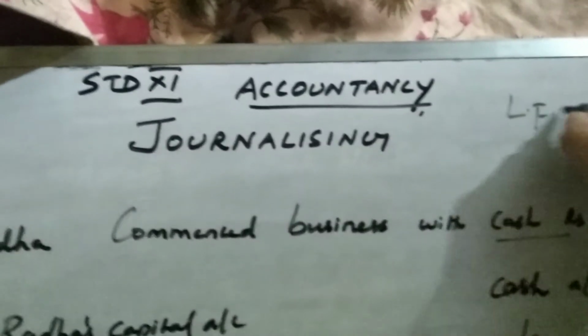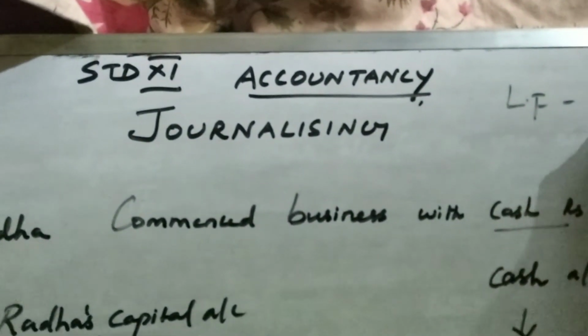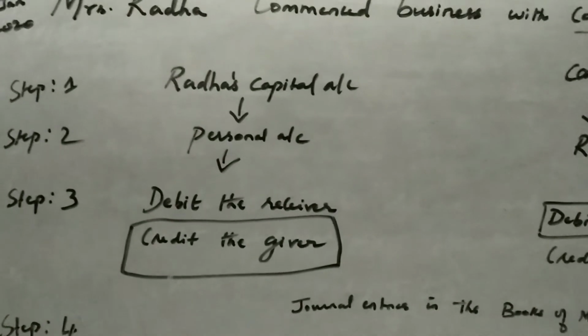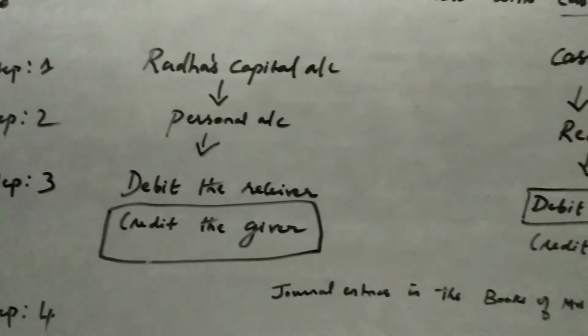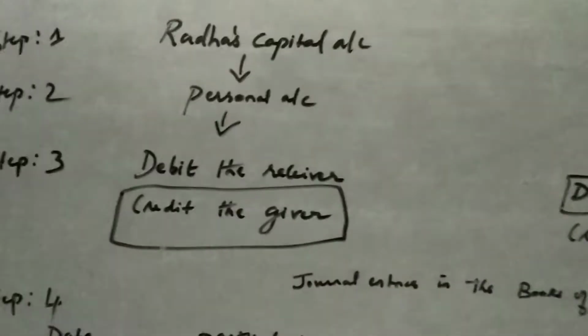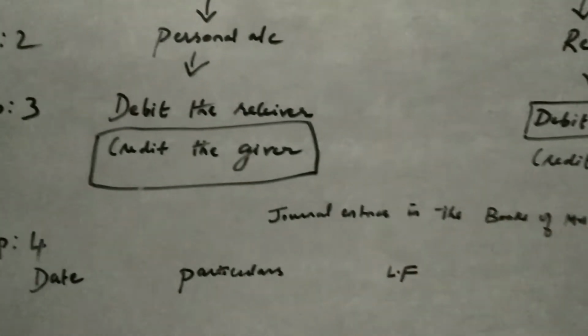LF. This LF stands for ledger folio. So the next step after journal entries, we will be doing ledger. And this ledger folio column, right now it will be empty.